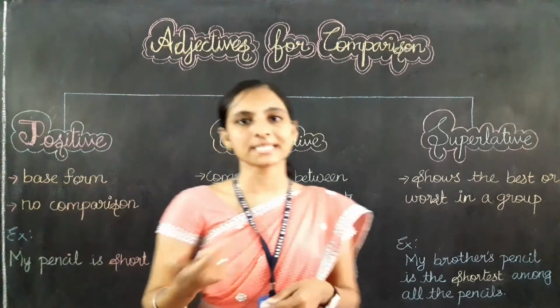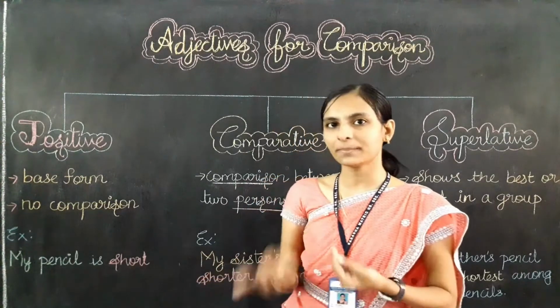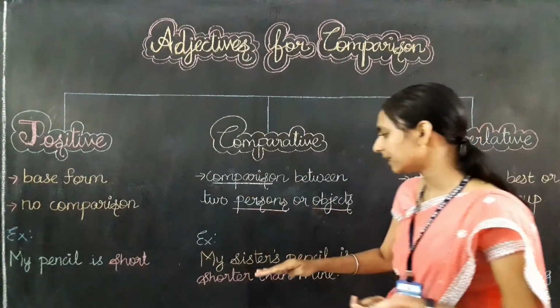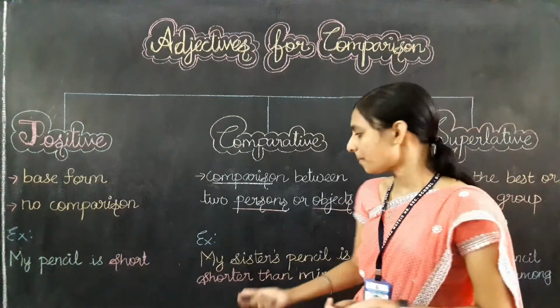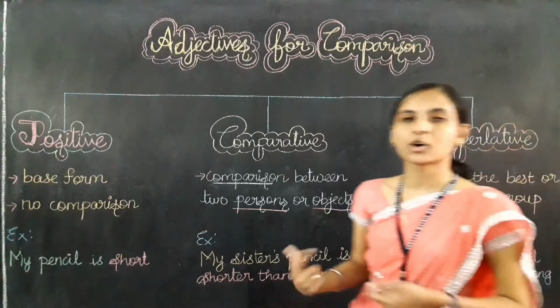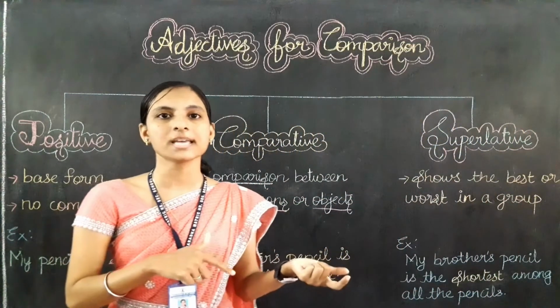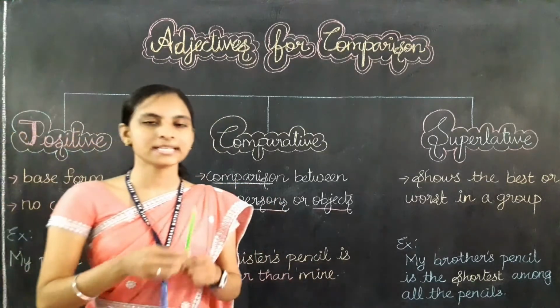For example, just now I said my pencil is short. But here, see the example for the comparative degree. My sister's pencil is shorter than mine. I am comparing my pencil with my sister's pencil. Just imagine, this pencil is mine.